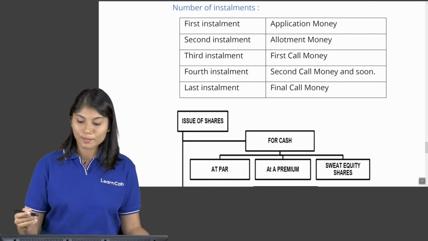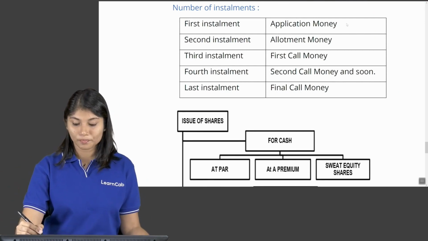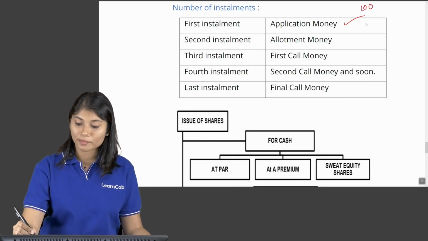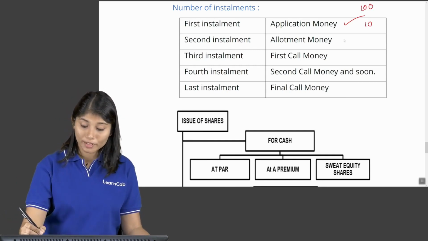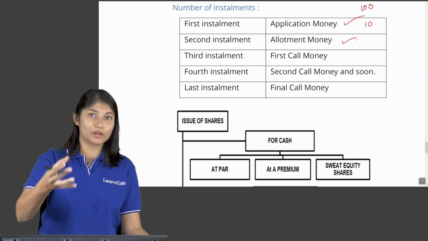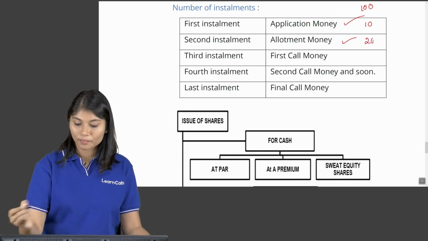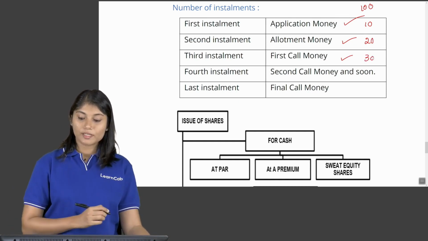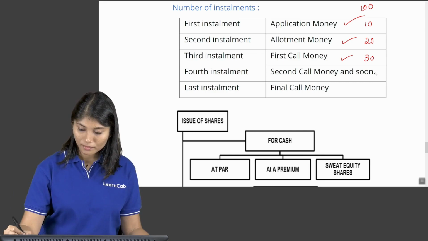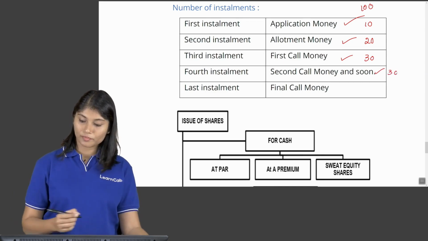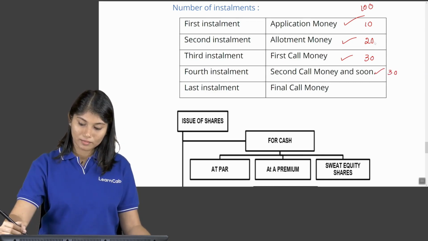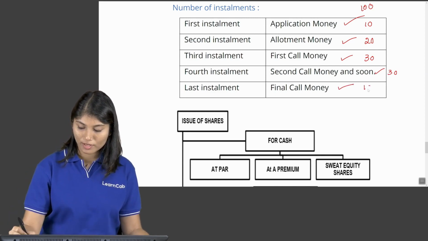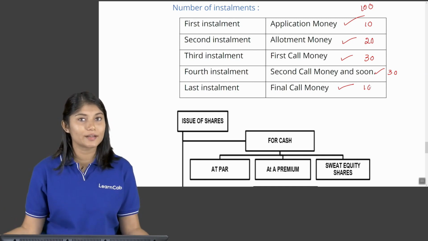So, you can have several types. First one is the application money. Now, let us say the price of the share is 100. Application money might be 10. Allotment money, second installment, at the time of allotting the share, this could be 20. Then first call money, this could be 30. Second call money, this could be another 30. So you have 60, you have 80, you have 90. Final call money, you could have another 10. So that makes it 100.